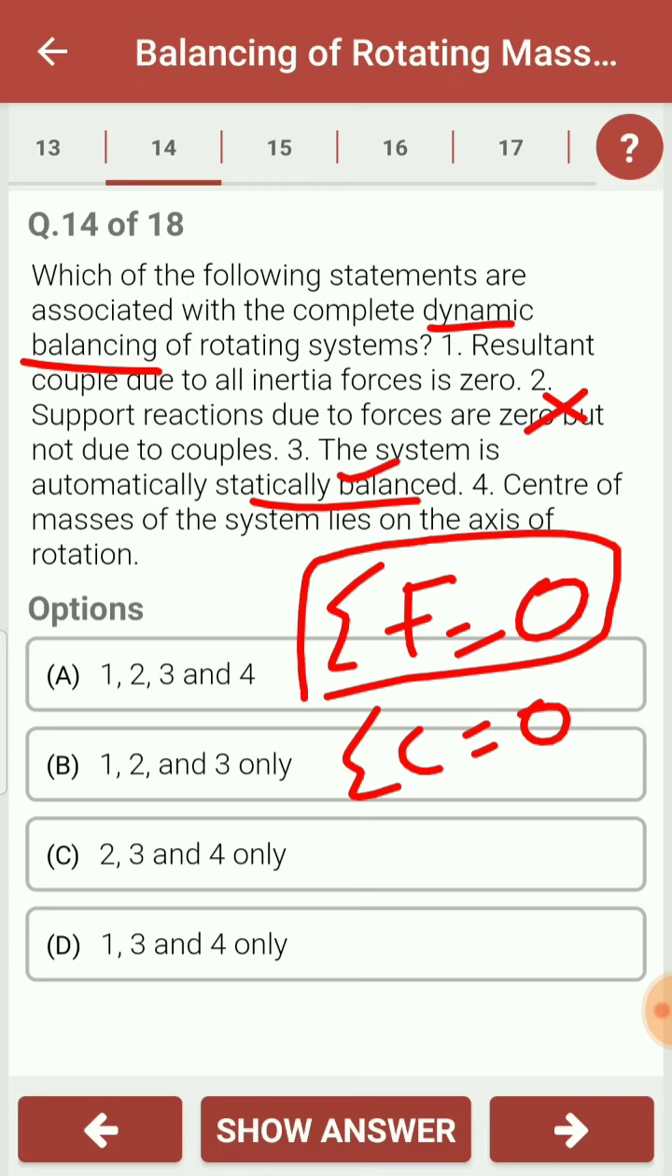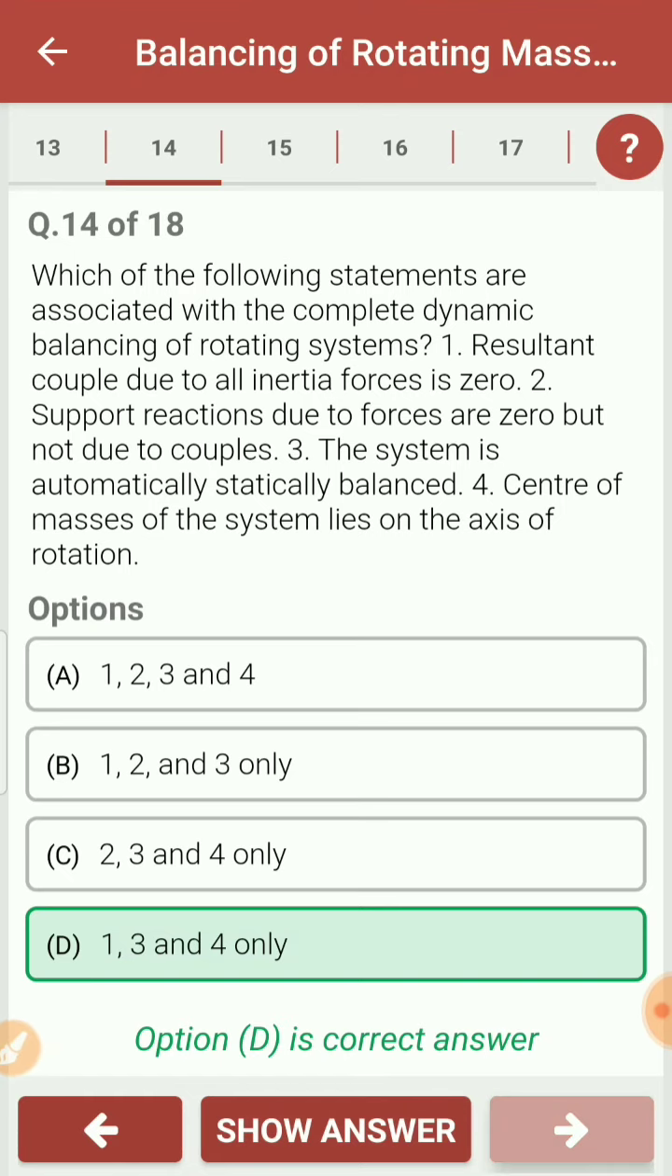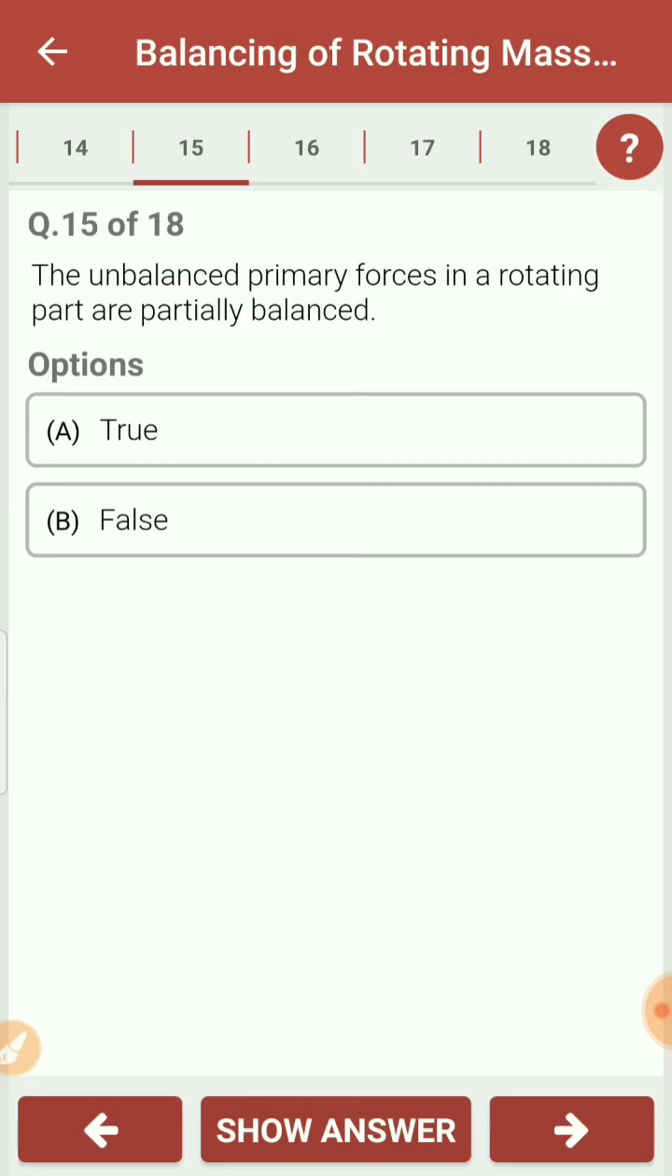The center of mass of the system lies on the axis of the rotation. We know that when the system is said to be balanced, then the CG of the rotor lies on the axis of the rotation. So in this case, option D is correct, that is, statements 1, 3 and 4 are correct. The unbalanced primary force in the rotating mass is partially balanced. No, in case of the rotating parts, the system is completely balanced, right? It is not partially balanced. So the answer for this is false.